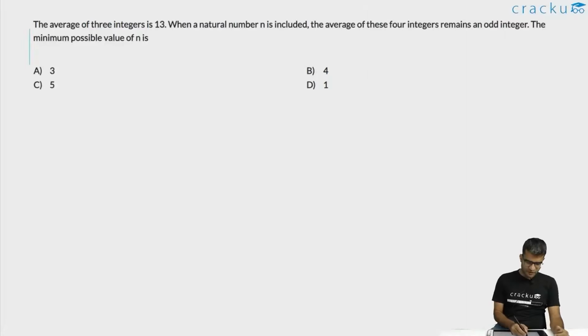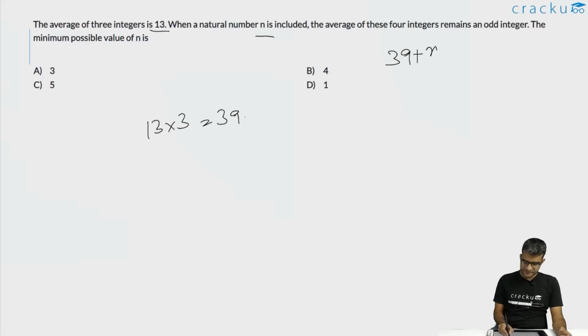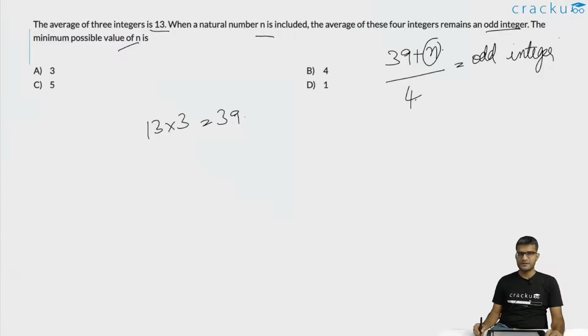In this question, we are told that the average of 3 integers is 13. So the sum of those 3 integers is 13 into 3, which is equal to 39. To these 3 integers, a new natural number n is added. So the sum becomes equal to 39 plus n. And now we have 4 integers. So their average is 39 plus n divided by 4. And this average, we are told, is an odd integer. The minimum possible value of n is what we are required to calculate.